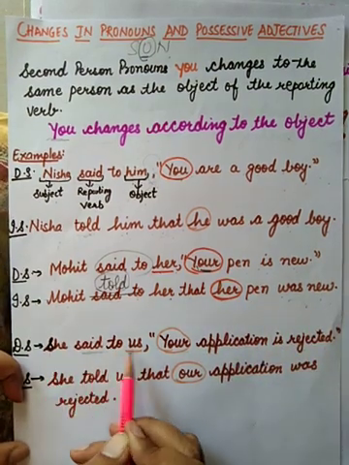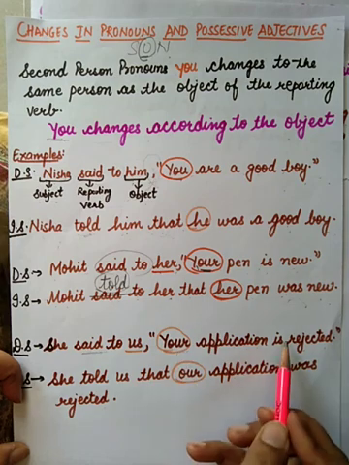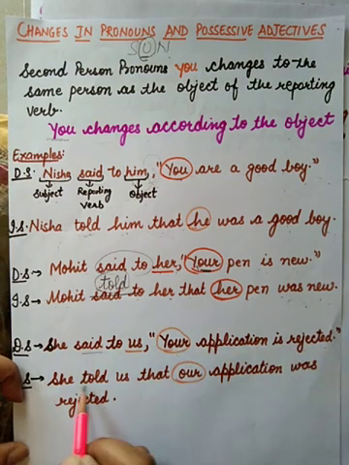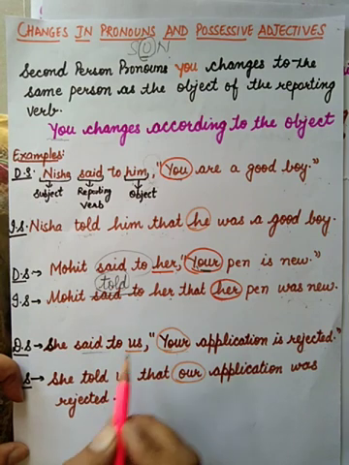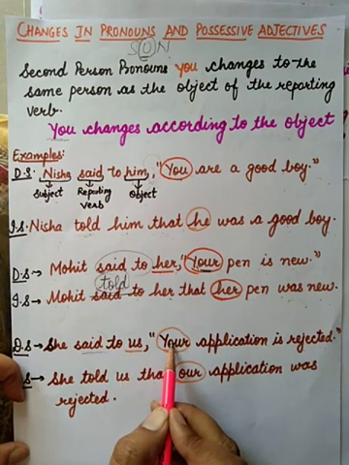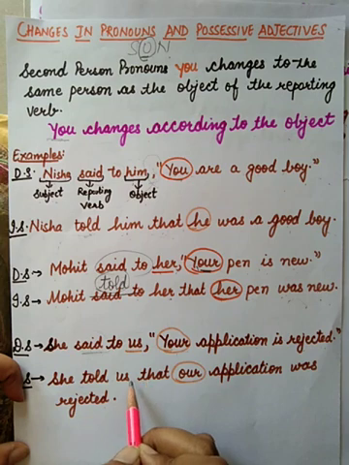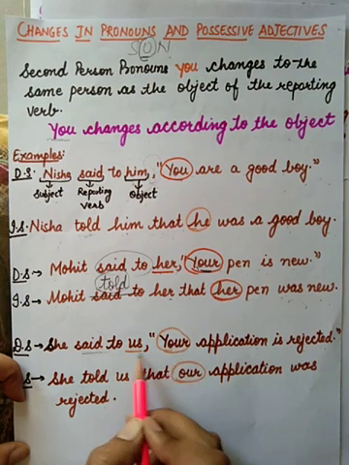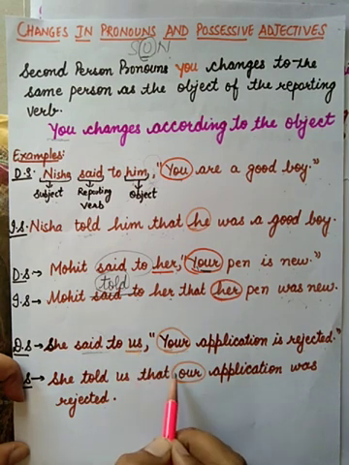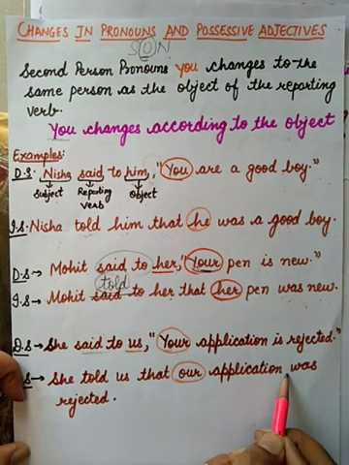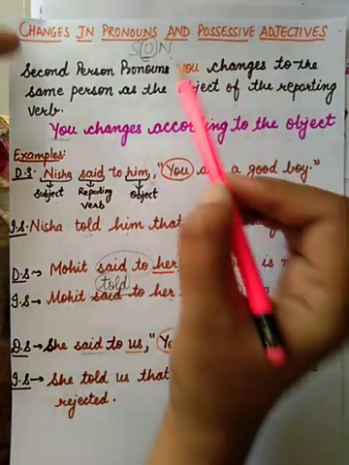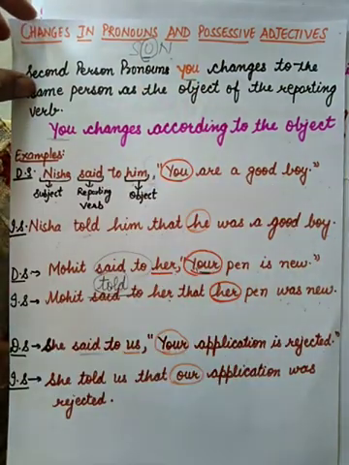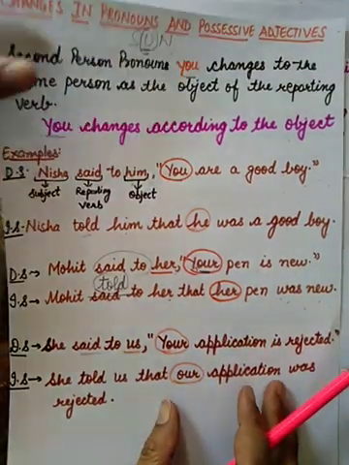She said to us, your application is rejected. She told, said to will change into told. She told us. Us is the object. Your will change according to us, so it will become our. It will become, our application was rejected. So this is how you have to change you, which is the second person pronoun.